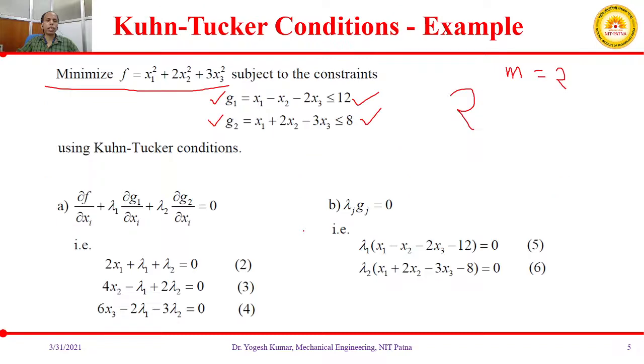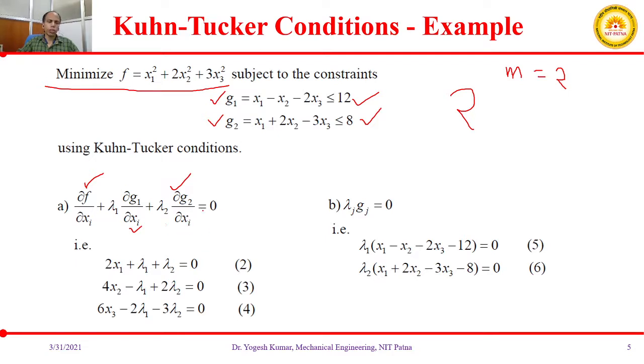Let us implement these Kuhn-Tucker conditions in this particular problem. The condition will be del f over del xi plus lambda 1 into partial derivative of g1 with respect to xi plus lambda 2 into partial derivative of g2 with respect to xi.